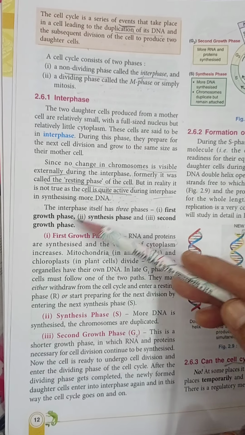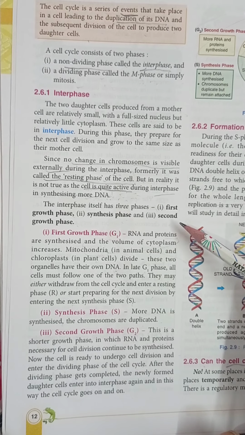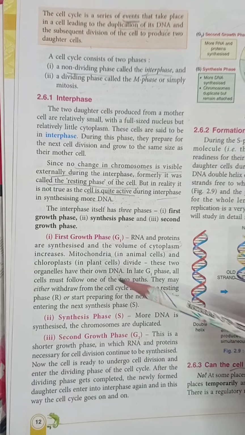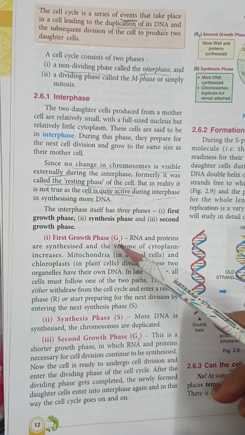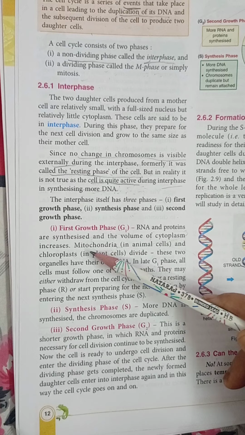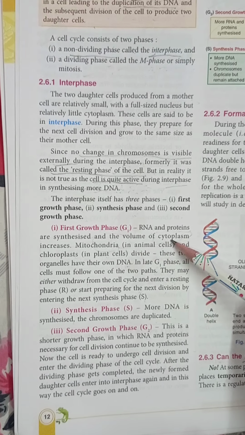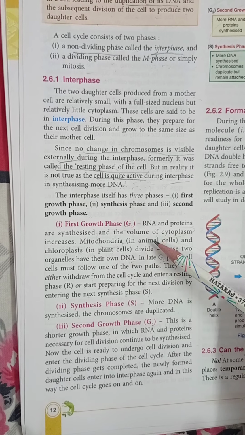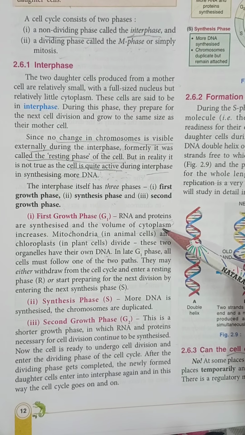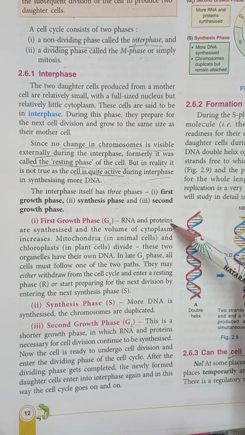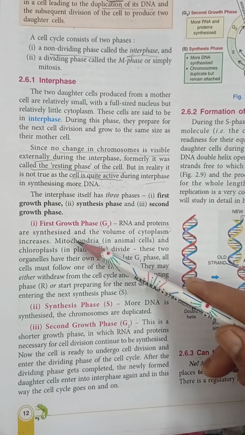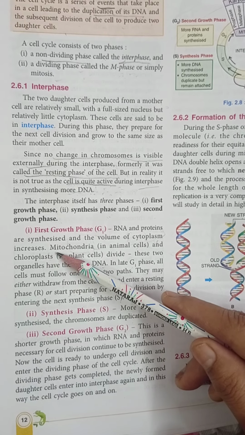First one is called the first growth phase, second one is called the synthesis phase, and third one is called the second growth phase. Now what happens during the first growth phase? This first growth phase is also known as the G1 phase, and during this G1 phase RNA and proteins are formed, and the volume of cytoplasm also increases. I have told you already that during interphase the volume of cytoplasm is very less, and also the amount of RNA and proteins is very less. But during this phase more RNA and proteins are formed, and the volume of cytoplasm also increases.